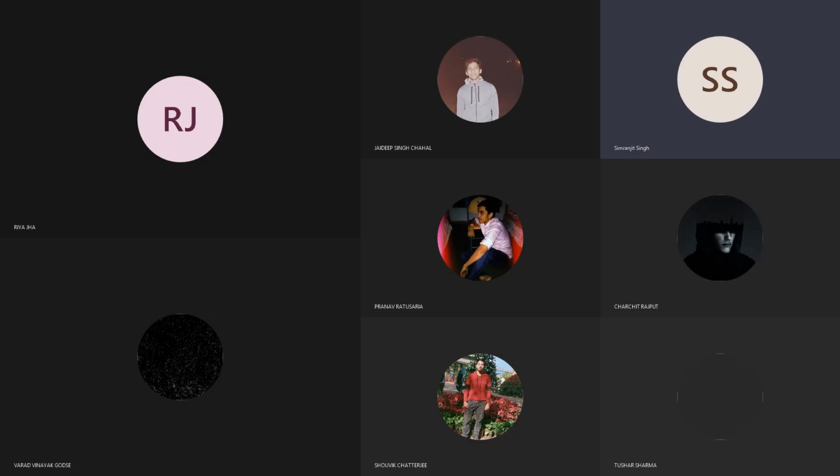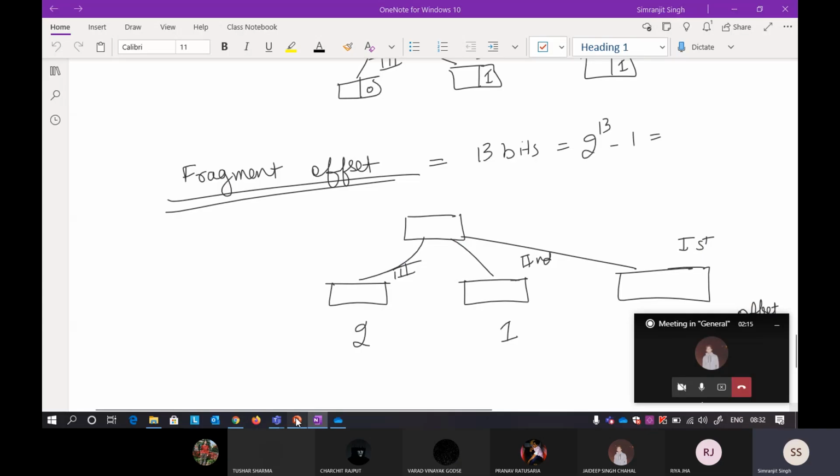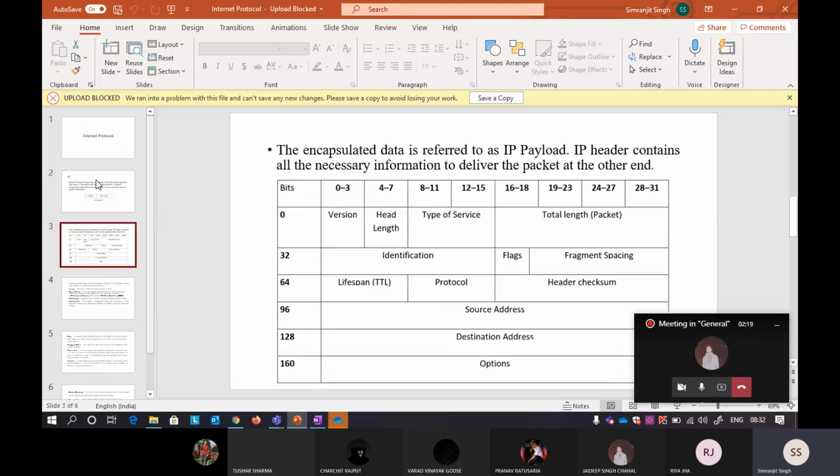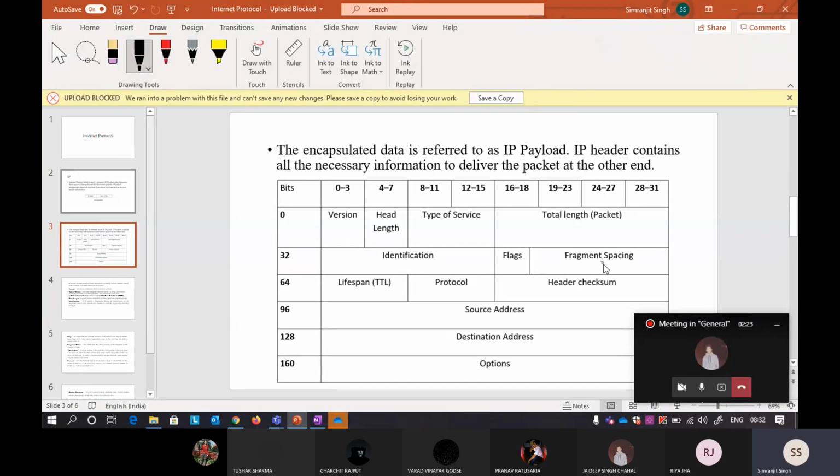We'll start with our remaining topic of IP protocol. So I think we have done fragmentation offset. Okay, so this was also done, this particular part. Now we are here at TTL, protocol, header checksum. Most of the things you already know. So header checksum you already know. Source address and destination address we already know. So I'll talk about this TTL and this protocol.